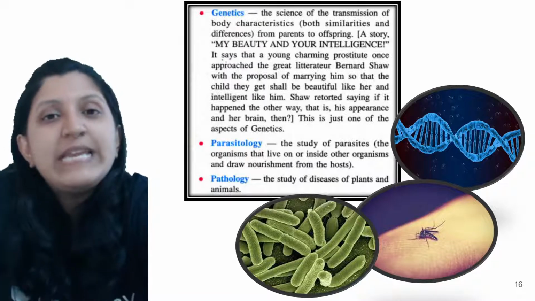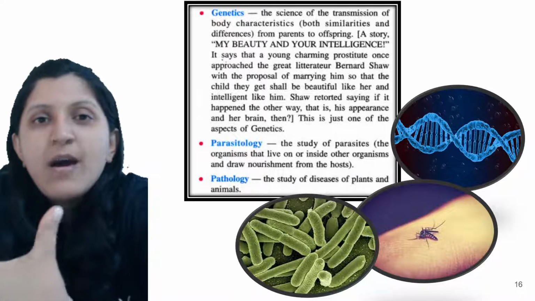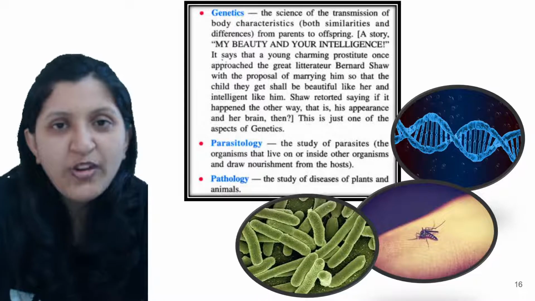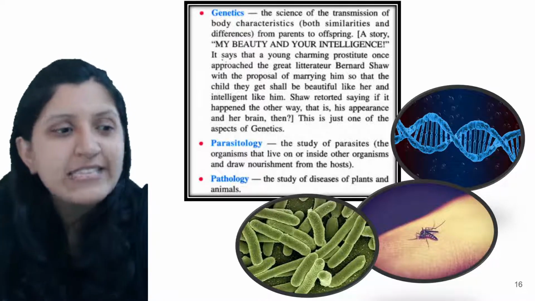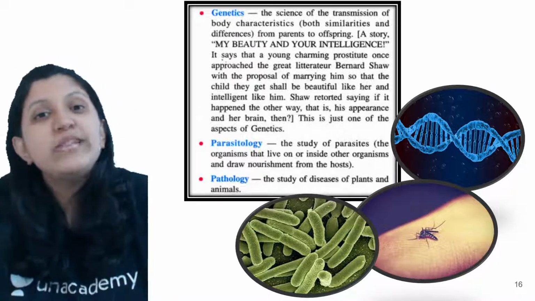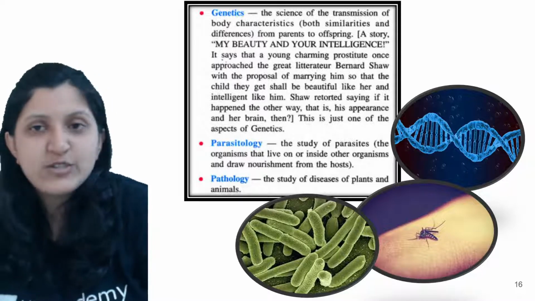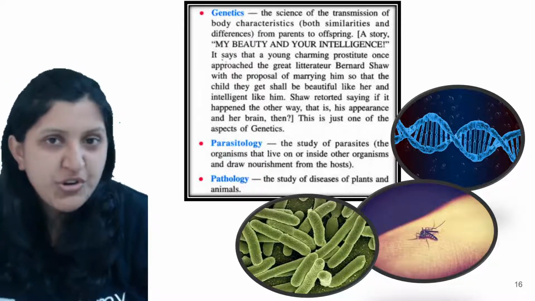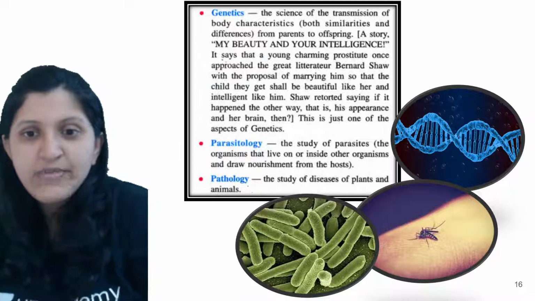But anyway, it is getting a mix up of genes, or we can say it is getting a mixed character from both the parents. So that will tell you about the genetics. So that is, flow of characters from generation to generation is studied under the genetics.